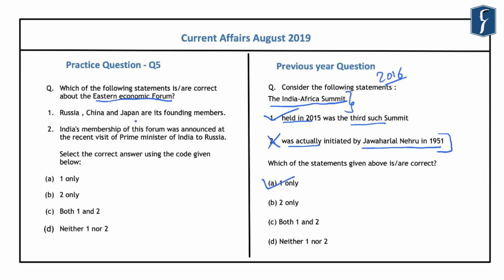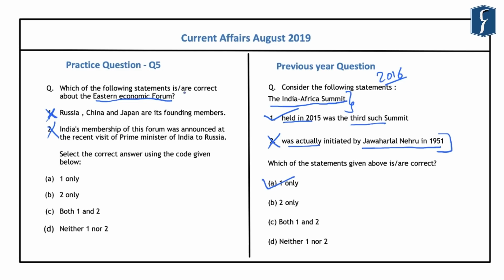Now, the first statement here is incorrect because the Eastern Economic Forum was established by the President of the Russian Federation, Vladimir Putin, in the year 2015. And it was established to support the economic development of Russia's Far East. And the second statement is also incorrect because India's membership was not announced at the recent visit of the Prime Minister of India to Russia. At this summit, the Indian Prime Minister announced the Act Far East policy for Russia and also announced a support of $1 billion for the development of the Russian Far East.